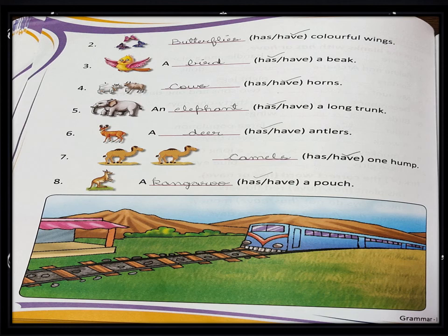Next is: dash has or have one hump. You can see two camels. We are talking about camels which are two in number. So the answer will be: camels have one hump because with plural words we use have. And the last one is: a kangaroo has or have a pouch. You can see the picture. Only one kangaroo is here. So the answer is: a kangaroo has a pouch.